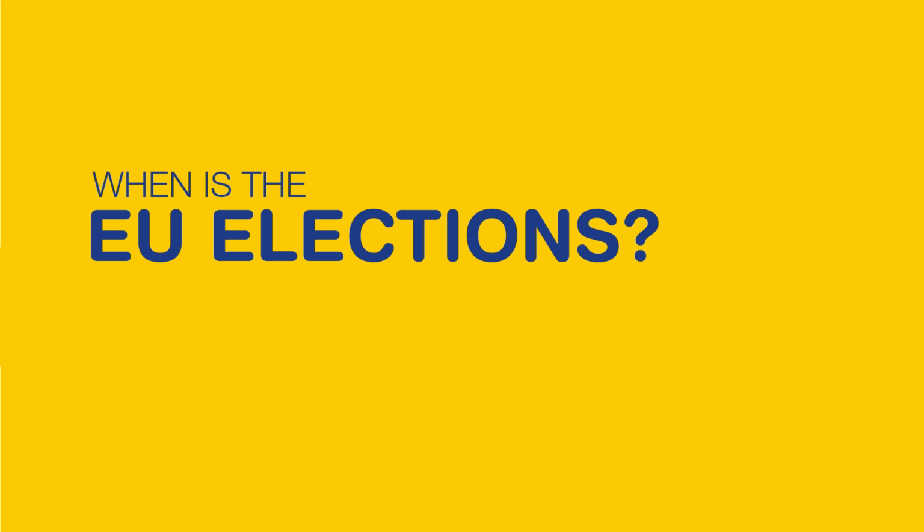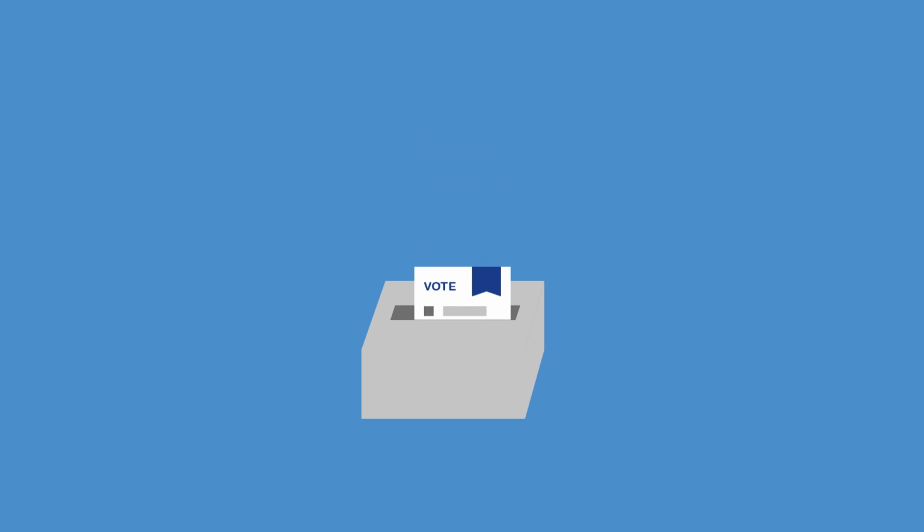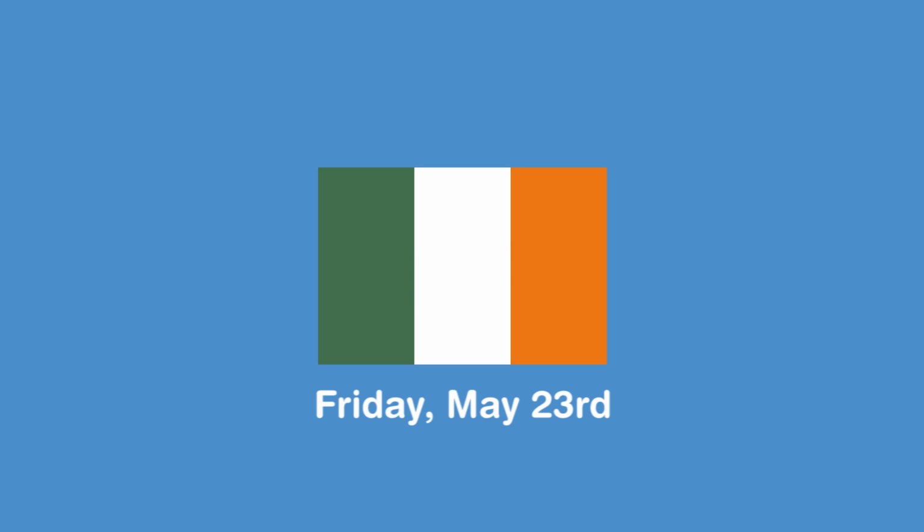When is the EU election? Voting for the EU elections takes place between the 22nd to 25th across all of the EU countries. In Ireland, the vote is happening on Friday, May 23rd.